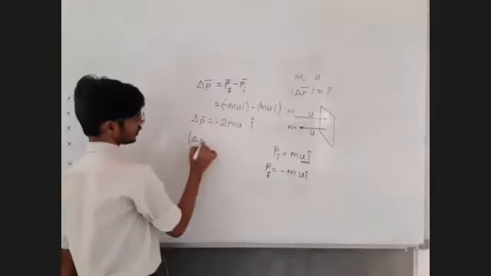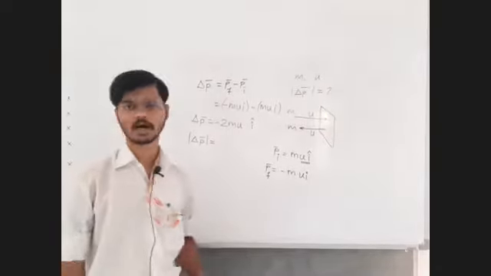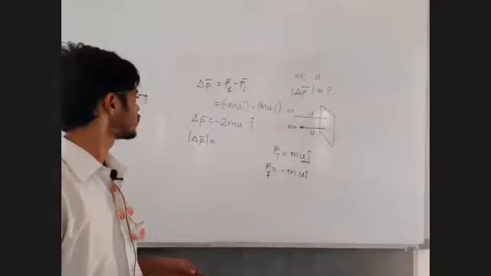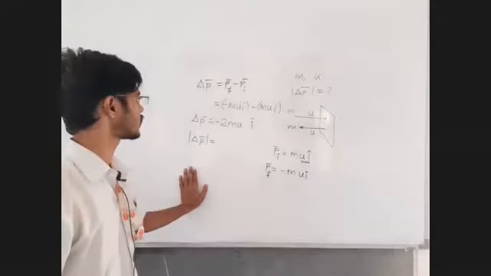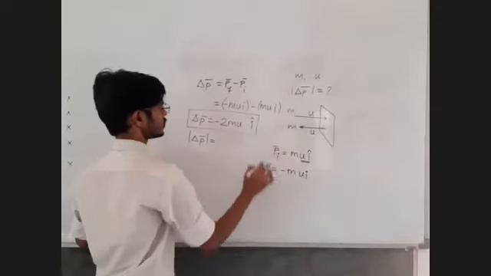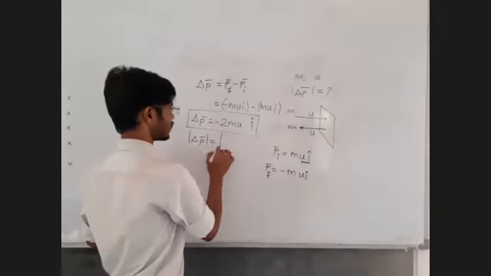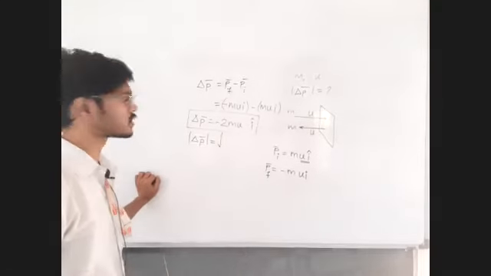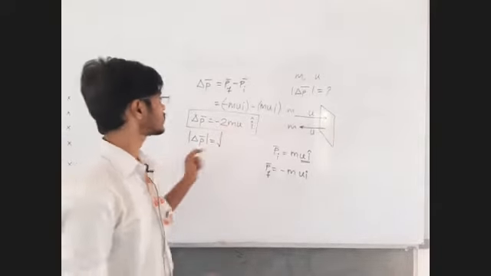What is the magnitude of change in momentum? Tell me, what is the answer? It is the square root of the square of the coefficient of I plus the square of the coefficient of j plus the square of the coefficient of k. j and k have no coefficient. This is the change in momentum vector, so its magnitude is the square root of the squares of the coefficients. Only square the coefficient of I, because j and k are not there.